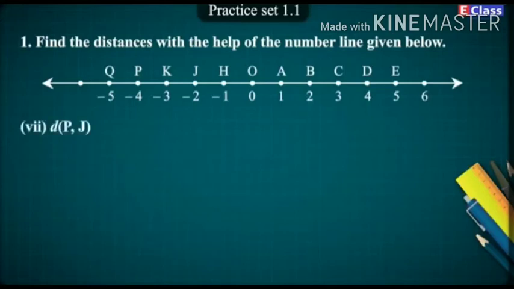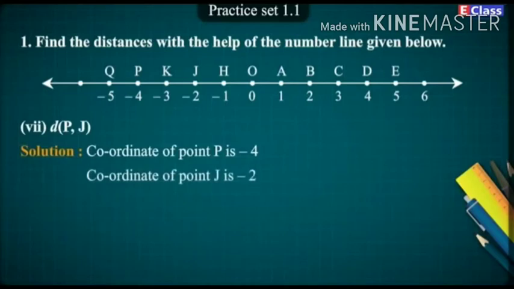7. Distance PJ. Solution. Coordinate of point P is -4. Coordinate of point J is -2.